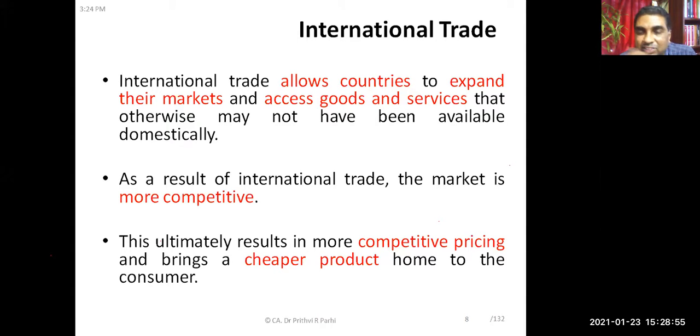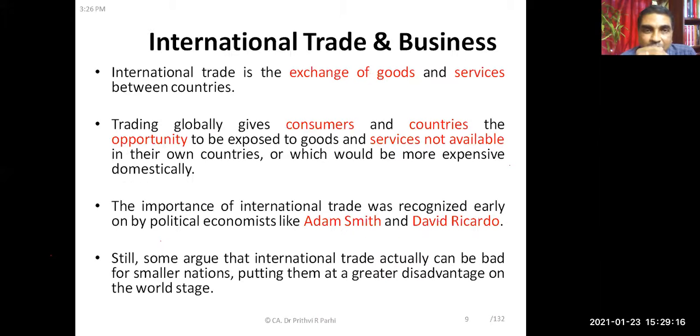And as such, the pricing also should be competitive. Okay, and because of international trade, cheaper products are made available. Cheaper products which are produced in the foreign country come to a country. Okay.